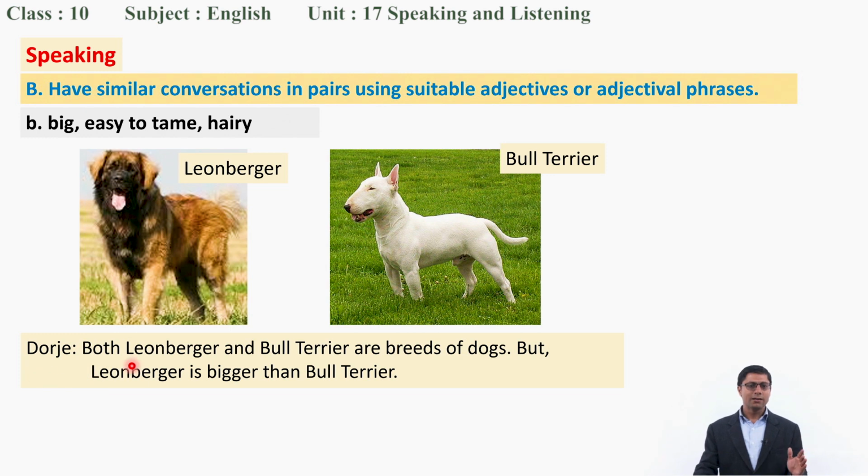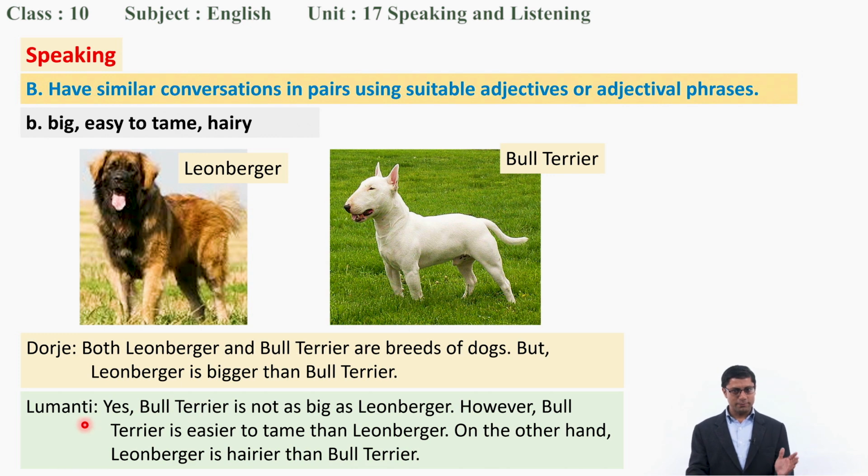See, Dorje is saying, both Leonberger and Bull Terrier are breeds of dogs, but Leonberger is bigger than Bull Terrier. See, and what the next person says? Lumanti says, Bull Terrier is not as big as Leonberger. See, not as big as. However, Bull Terrier is easier to tame than Leonberger. See there, easier to tame. On the other hand, Leonberger is hairier than Bull Terrier.